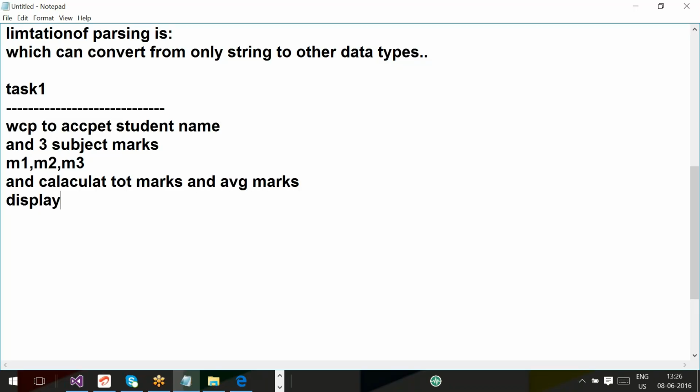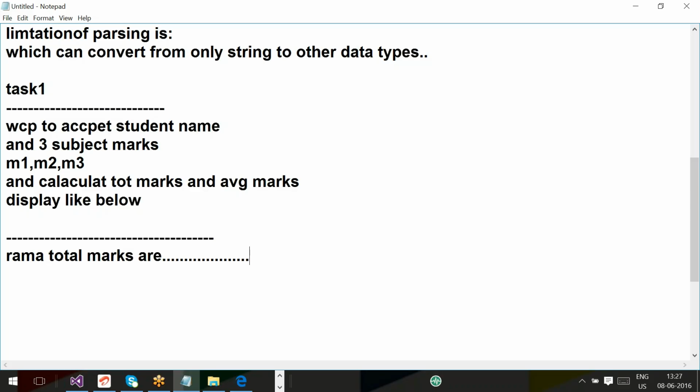Display like below. Suppose the student name is Rama. Your output should be like this: Rama total marks are, whatever value it is. Rama AVG marks are, the average. Whenever you are talking, then only unmute. Otherwise, mute yourself. This is one task.